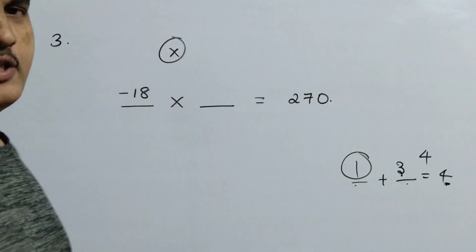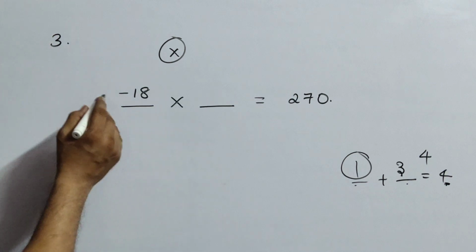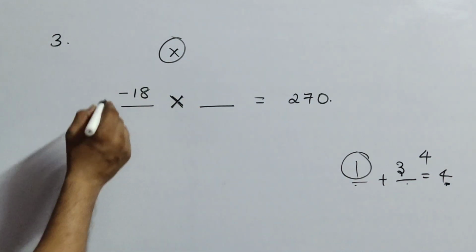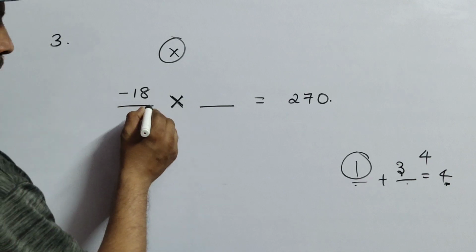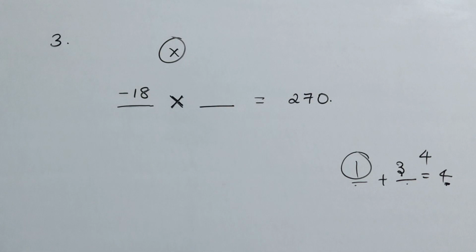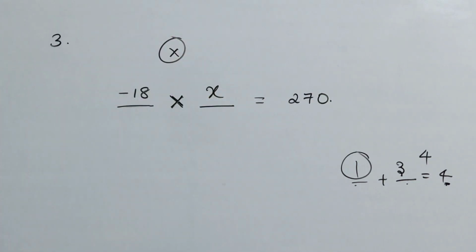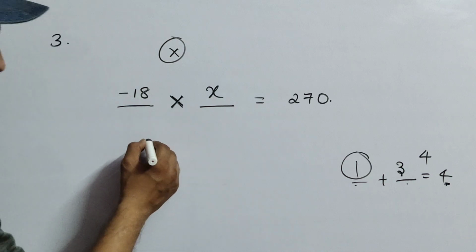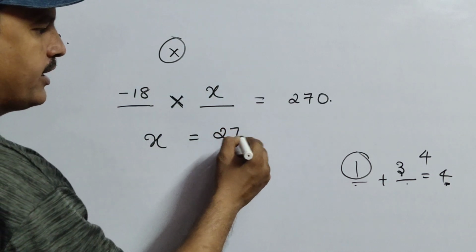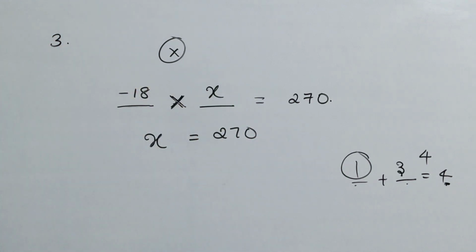Similarly, same as I told you in the previous sum, here also the same. Here it is a product. Product means multiplication. That means if you multiply minus 18 with some number, you are going to get 270. But we don't know that number, so we will write it as x. Now we want x equals 270 divided by minus 18. Be very careful.